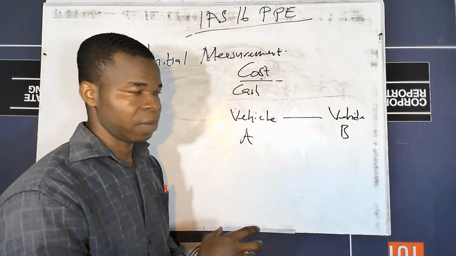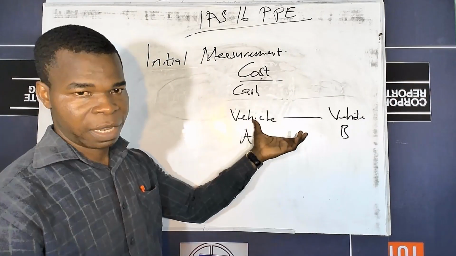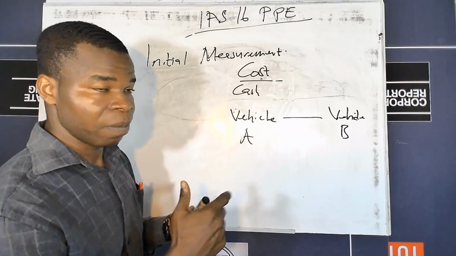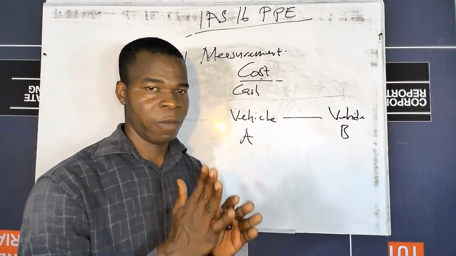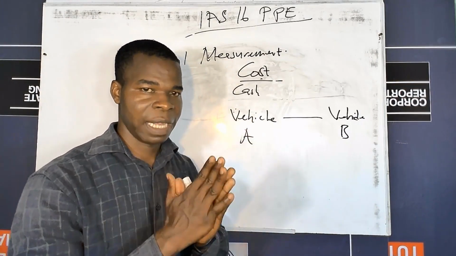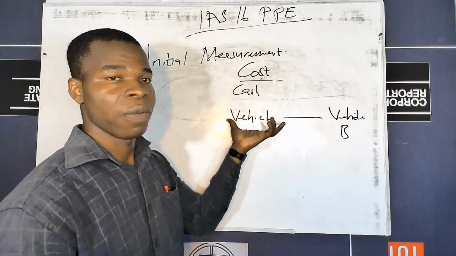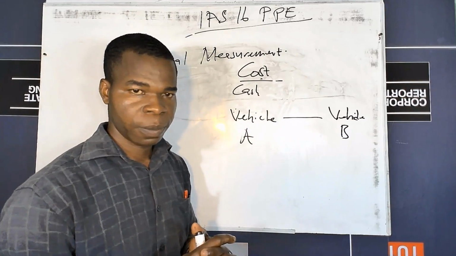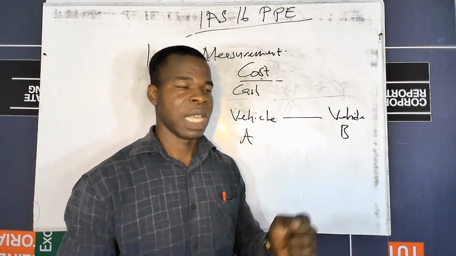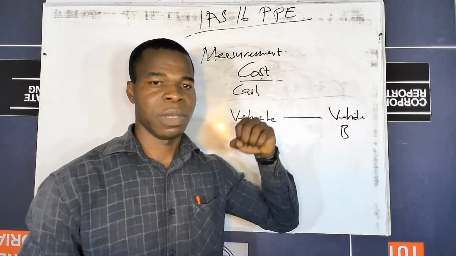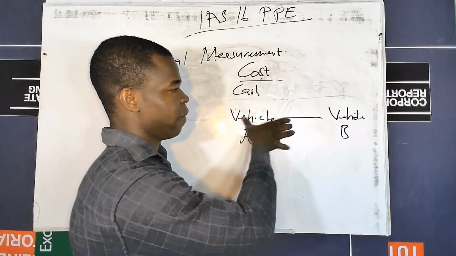So if there is no information about the commercial substance of the business, then we cannot use the fair value. Okay, so if you want to exchange an asset for an asset, we use the fair value measurement. And before this fair value measurement can be applied, the information about commercial substance, about the entity, about the vehicle should be known. And also, there must be more evidence that we can value the asset that is given out and the new asset that is being exchanged for. If there is enough information about the commercial substance, then we can go ahead and fair value the asset.